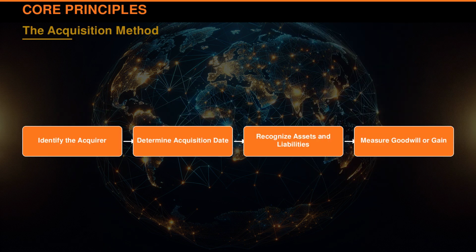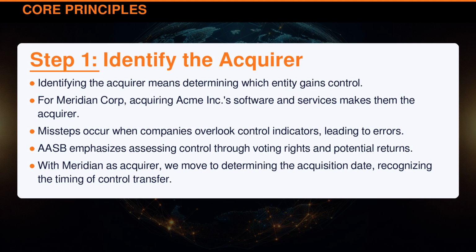The acquisition method focuses on identifying the acquirer, determining the acquisition date, recognizing assets and liabilities, and measuring goodwill or gain. We'll explore this using Meridian Corporation's $10 million SaaS contract with Acme Incorporated. This $8 million software and $2 million services deal illustrates how each step aligns to reflect true value and obligations, ensuring accurate financial reporting.